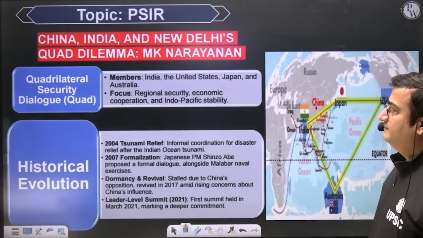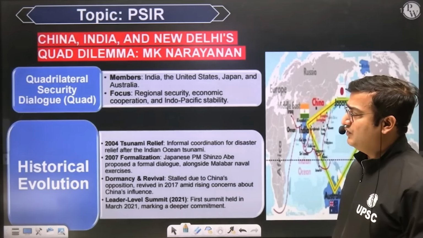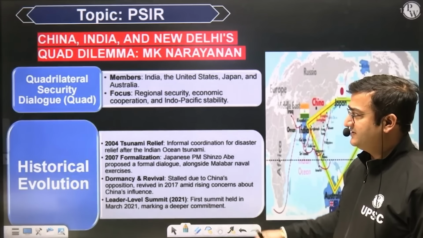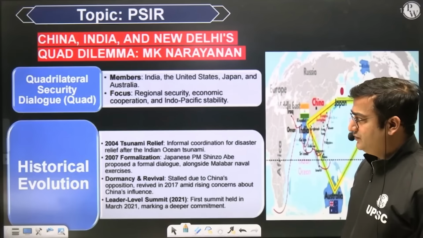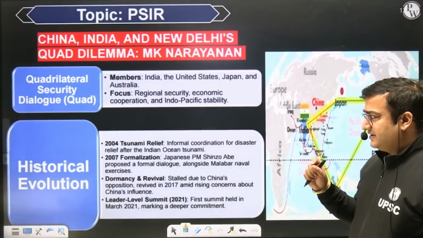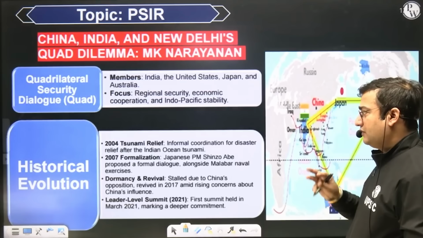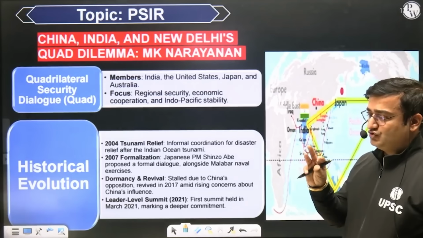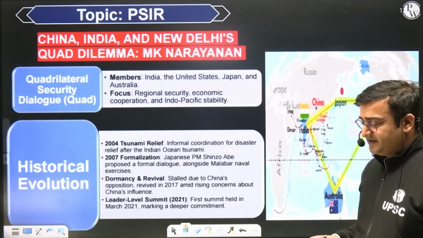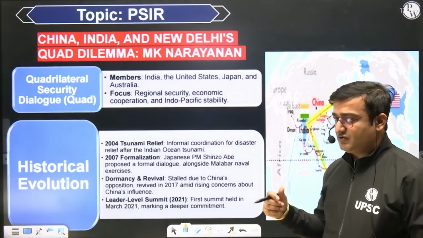The member countries, as I told you, are India, the US, Japan and Australia. The focus is on regional security, economic cooperation and Indo-Pacific stability. Historical evolution: it started in 2004 as an informal grouping during the period of President George W. Bush for coordination related to the tsunami in the Indian Ocean region. That Quad grouping evolved. वैसे पर्पस ये था अमेरिका का कि इन चारों कंट्रीज के साथ मिलकर चाइना को फ्यूचर में कंटेन किया जाए.